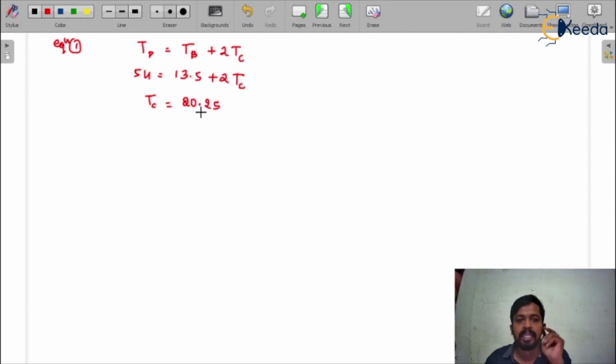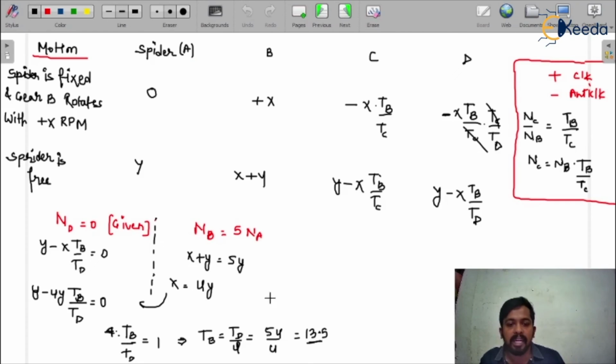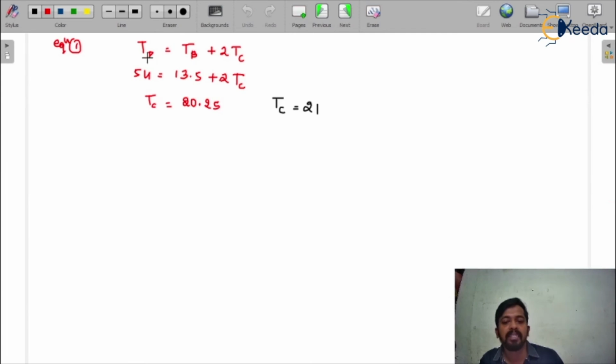See here, this will not be possible, the number of teeth cannot be 20.25. So we can consider a suitable number of teeth on gear C, that comes out to be 21, and a suitable number of teeth on gear B comes out to be 14. Are you getting my point? That is, TB is 14 and TC is 21.